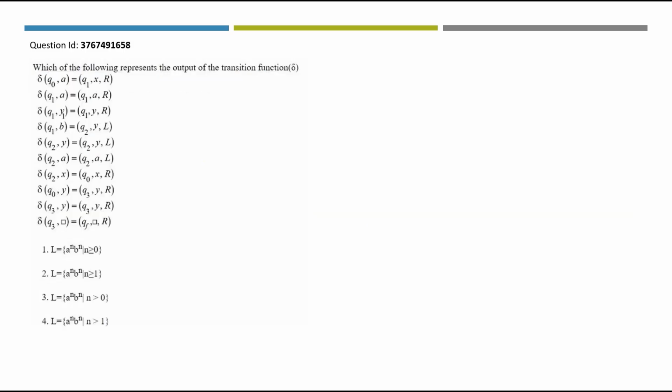Next question. Which of the following represents the output of the transition function? Based on the option, you can understand it is a power n, b power n string. And usually we use pushdown automata to implement this particular string. Now we have to find what machine is this. This is actually Turing machine.